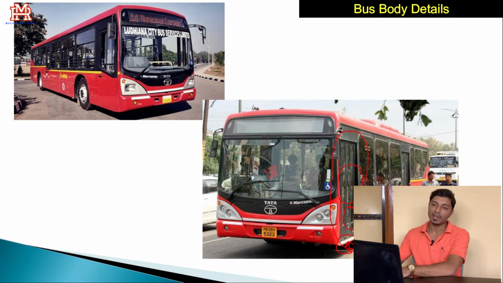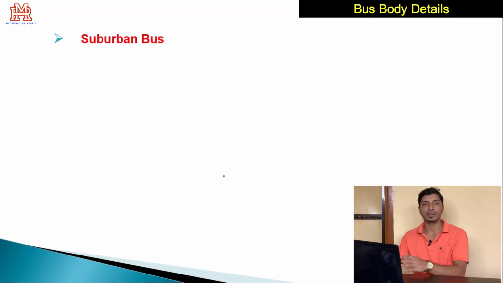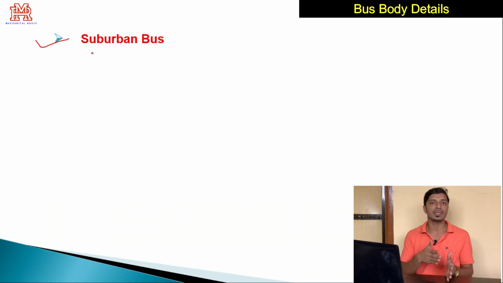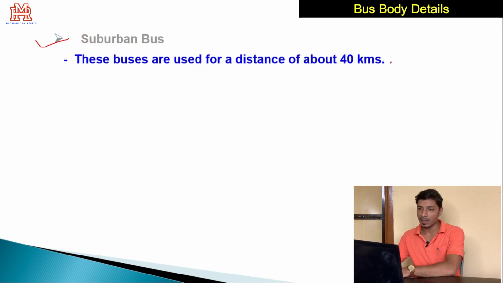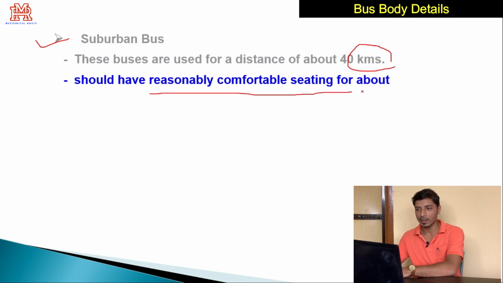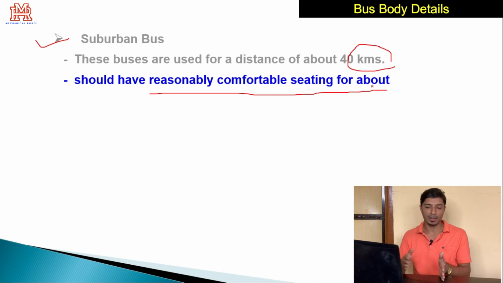And now we'll turn toward the third bus. So now we have discussed the city or town bus is used for traveling up to 30 kilometers in cities. However, a suburban bus can be used to travel a 40 kilometer distance, or a suburban bus might be used to run in between small cities or small towns of around 40 kilometers. So these buses are used for a distance of 40 kilometers. It should have reasonably comfortable sitting. See, as the distance is increased, obviously the suspension comfort and sitting comfort will increase a little bit.